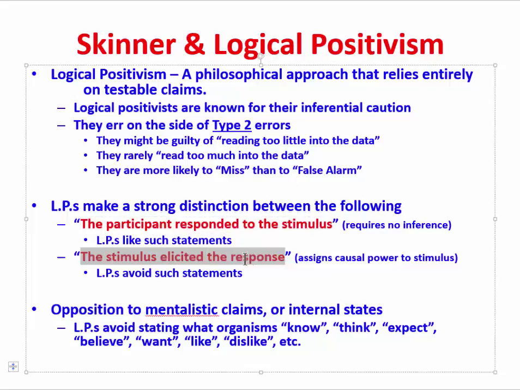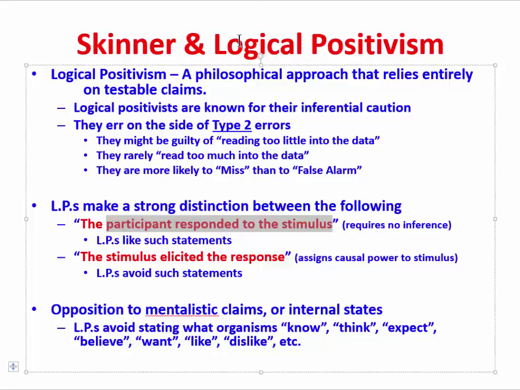This statement seems similar, but notice that what's going on here when we say that the stimulus elicited the response is we're almost establishing some kind of causal power for the stimulus. And that's something that the logical positivists would not allow us to do. They're very, very cautious in how they use their terms, and they would argue further that it's not just a matter of being picky about words. There are actually two different things going on here. This statement is asserting that the stimulus has some kind of causal power, and maybe it does, maybe it doesn't, but we can't directly observe that. Over here, we directly observe instead that the participant is responding to the stimulus, without making any additional inference about whether something is causal or not.